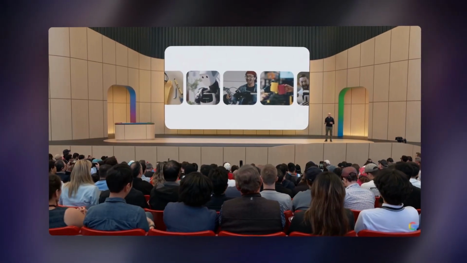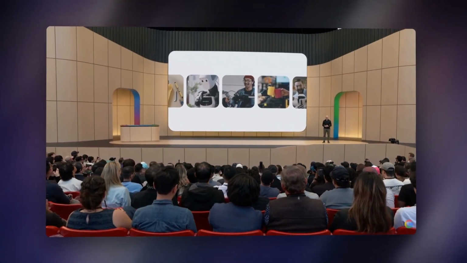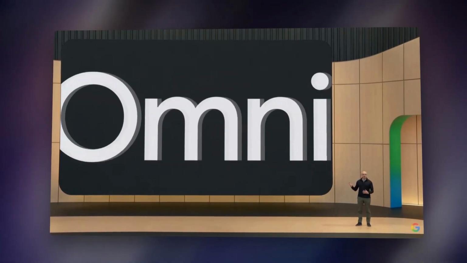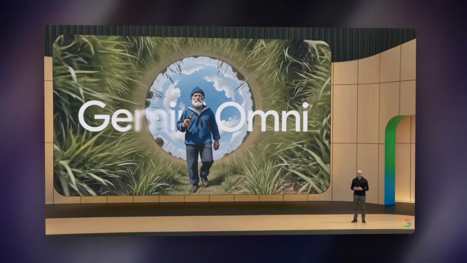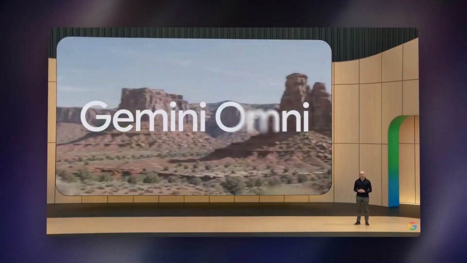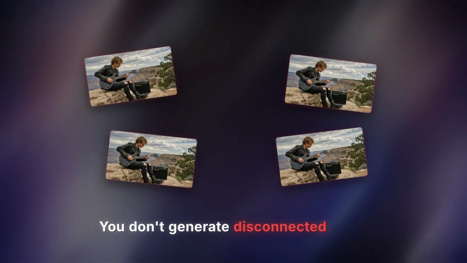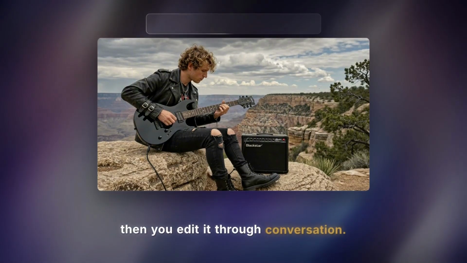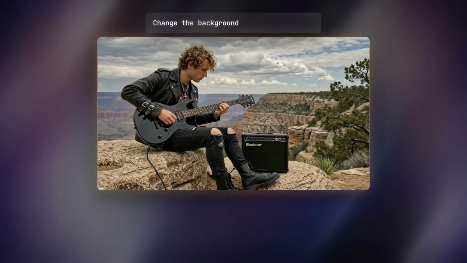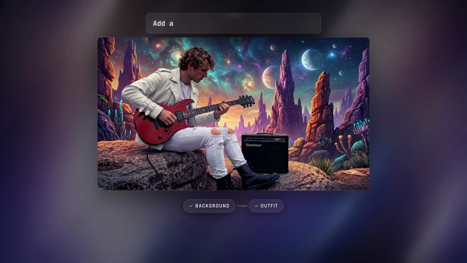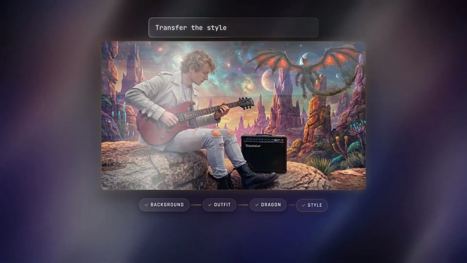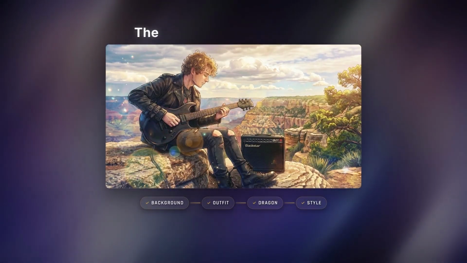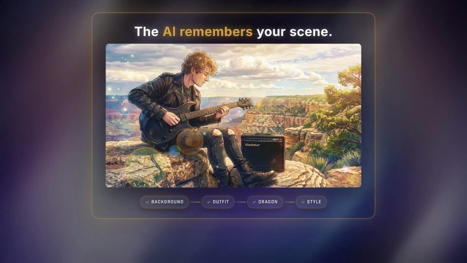Google just shipped something at I/O 2026 that fixes this. It's called Omni, and it works fundamentally differently from every other AI video tool. You don't generate disconnected clips, you generate one video, then you edit it through conversation. Change the background, swap the outfit, add a dragon, transfer the style. Each instruction builds on the last. The AI remembers your scene.